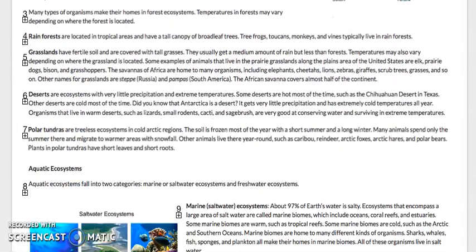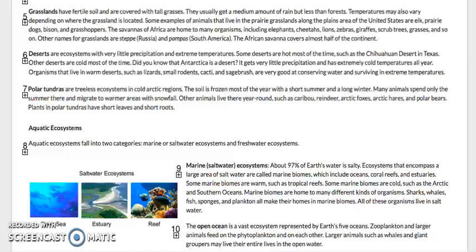Grasslands have fertile soil and are covered with tall grasses. They usually get a medium amount of rain, but less than forests. Temperatures may also vary, that means change, depending on where the grassland is located. Some examples of animals that live in prairie grasslands along the plains in the United States are elk, prairie dogs, bison, which are buffalo, and grasshoppers.